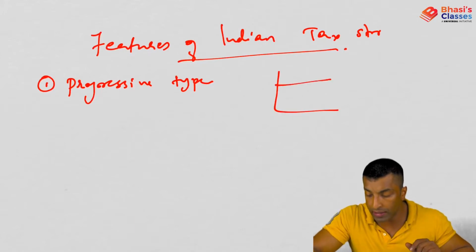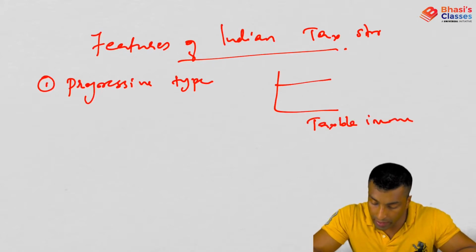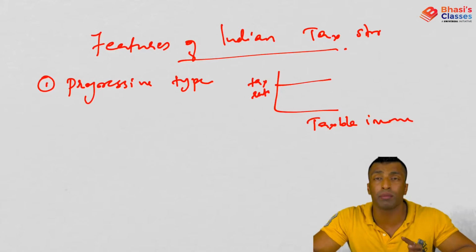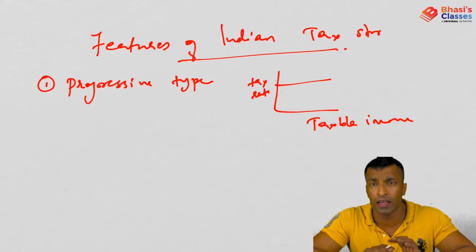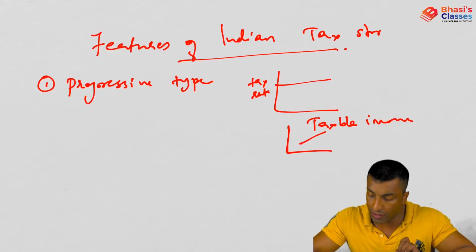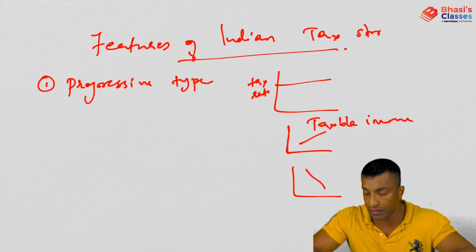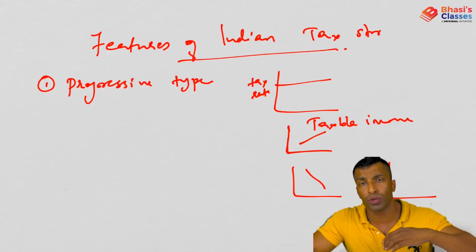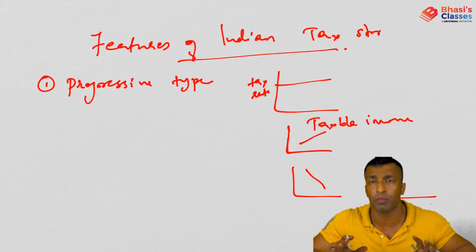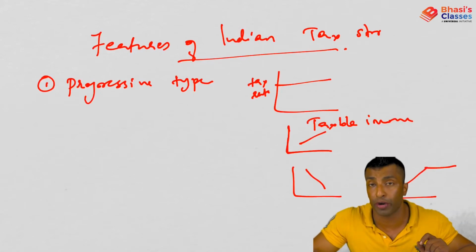So this is proportional tax, if this is the taxable income and this is the tax rate. The tax rate will be the same; we have discussed this in the case of corporate income tax. What about progressive? Progressive will go like this: the more the taxable income, the more tax you need to pay. Regressive will go like this: the more the income, the less tax. Digressive is a kind of progressive: up to a certain income it is progressive, and after this particular point, or at this income, it will be constant.